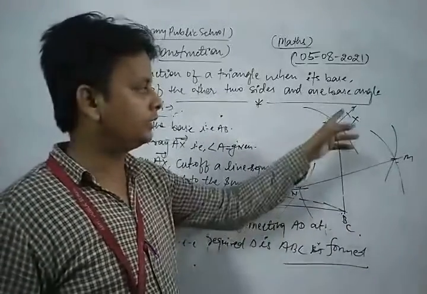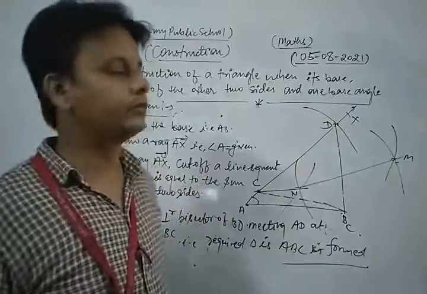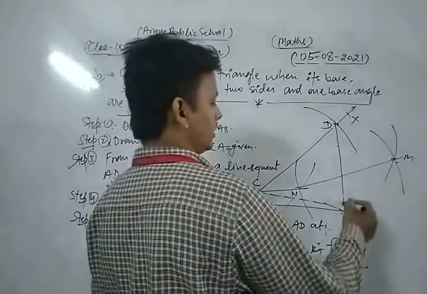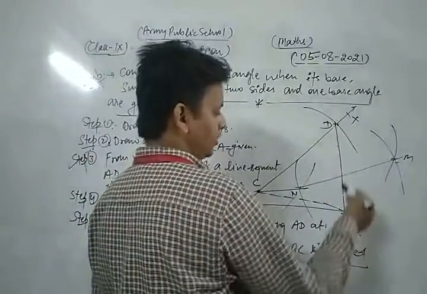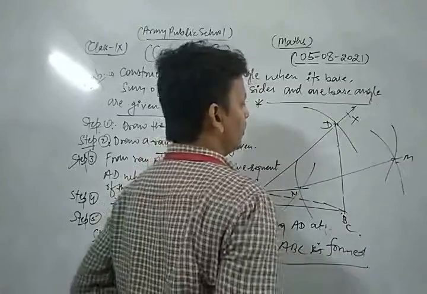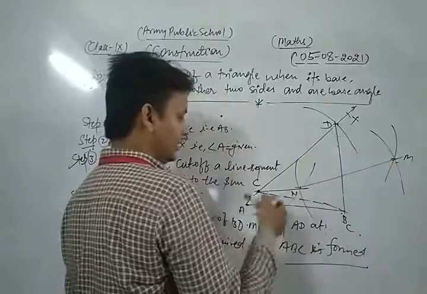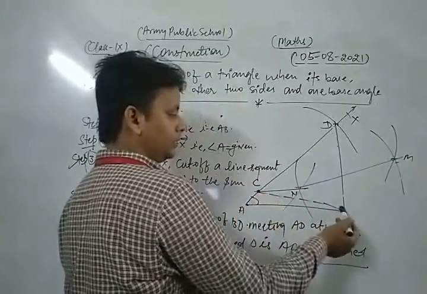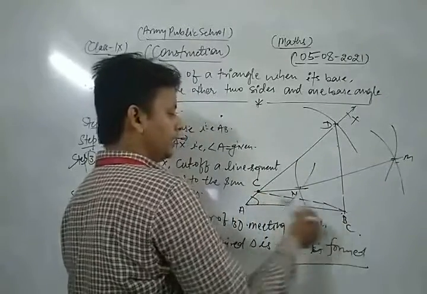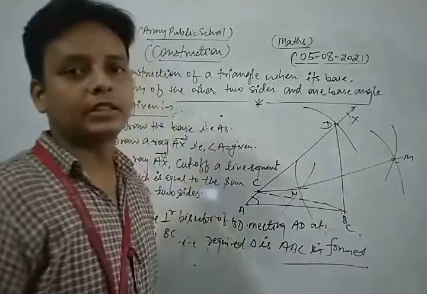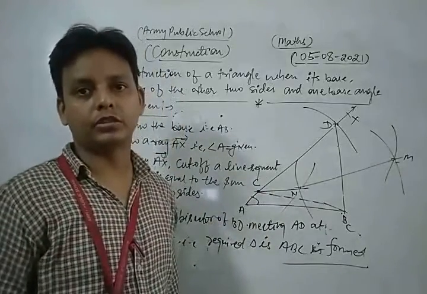Now after that we join BD, and the next step of this construction is what? Now we draw the perpendicular bisector of the line segment BD, which intersects AD at C. Now we join BC. So ABC is the required triangle of the given question. Okay.